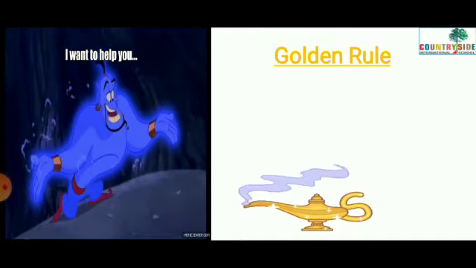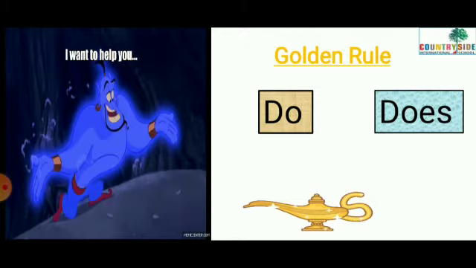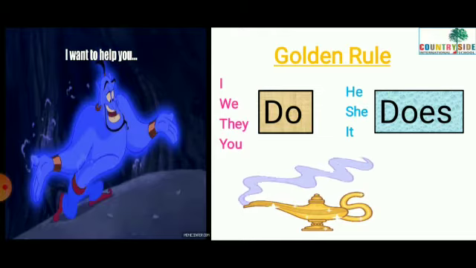So, what was the golden rule about? It was about do and does. So, we need to remember when do we use do and when do we use does. This is how we try to remember it. I, we, they, you, do. He, she, it does.